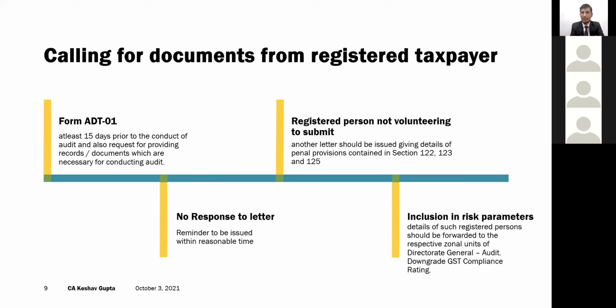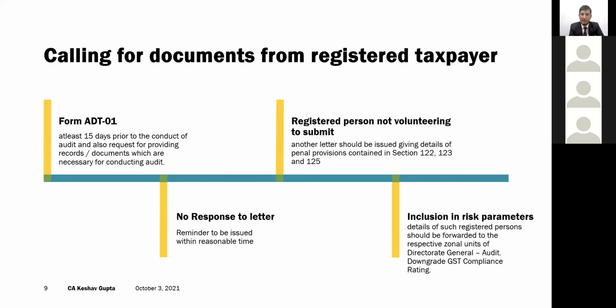In ADT-1, there is no reference to the penal provisions, that if you are not complying with the notice of the department, the department can invoke the penalty under section 122, 123, or 125, whichever is the case. But after a reminder letter, if the auditee is not submitting the requisite details, the penal provisions are to be incorporated in the reminder letter, and another letter is issued. And if the assessee fails to reply to that letter also, then there are repercussions.